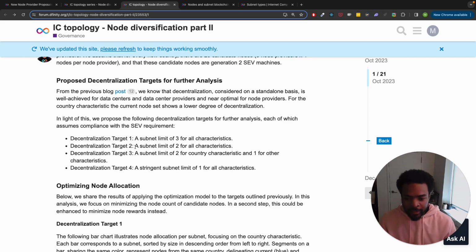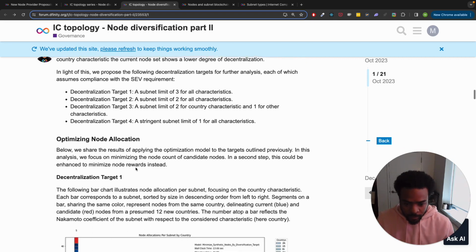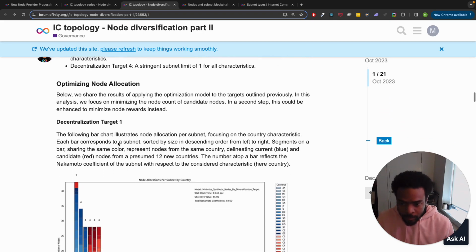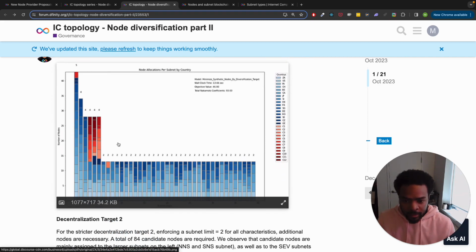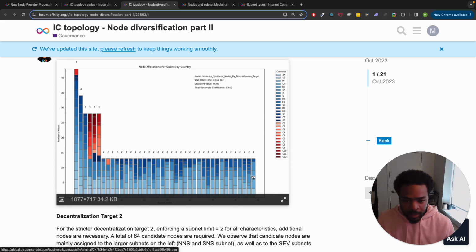Decentralization target 2, a subnet limit of 2 for all characteristics. Target 3, a subnet limit of 2 for the country characteristic and 1 for other characteristics. And then the final target is a stringent subnet limit of 1 for all characteristics. And then there are some tables here.